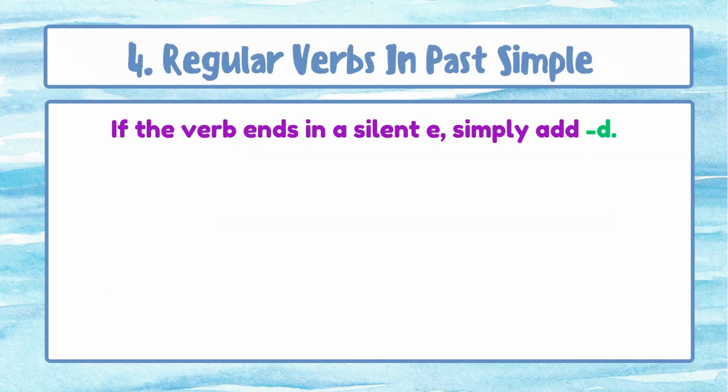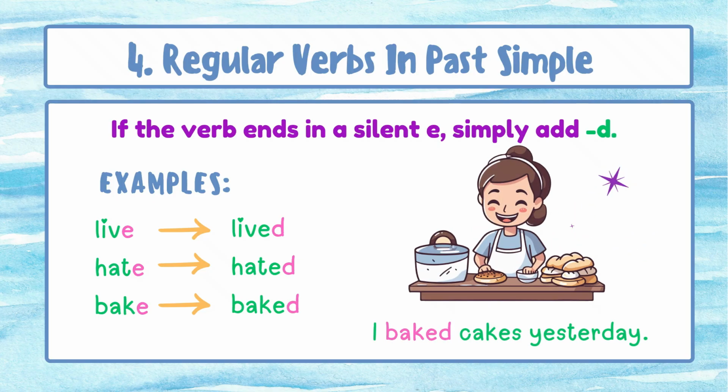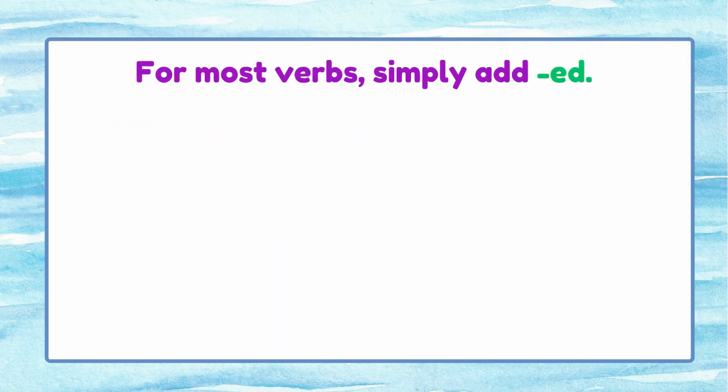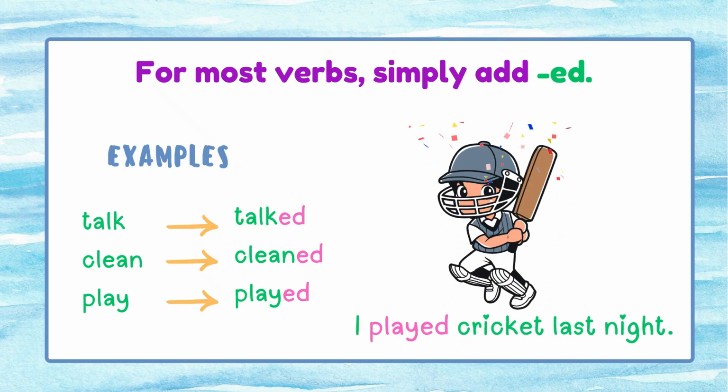If the verb ends in a silent e, we simply add d to make it past. For example, live changes into lived, hate, hated, bake, baked. I baked cakes yesterday. For most verbs, we simply add ed. For example, talk, talked, clean, cleaned, play, played. I played cricket last night.